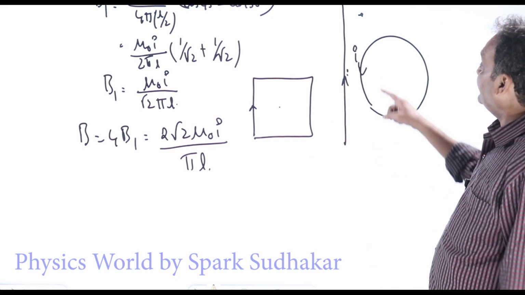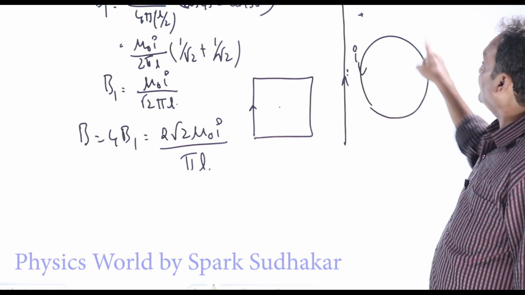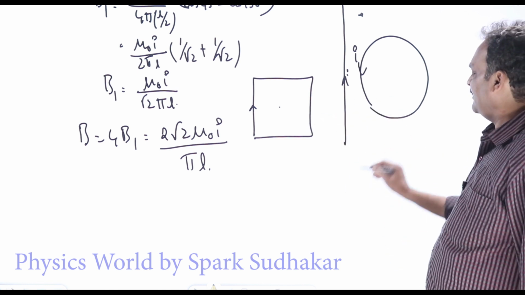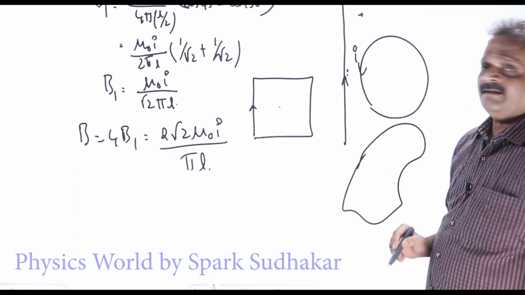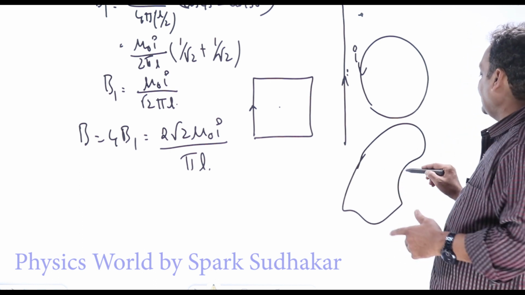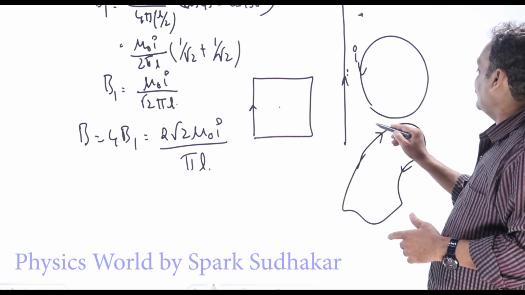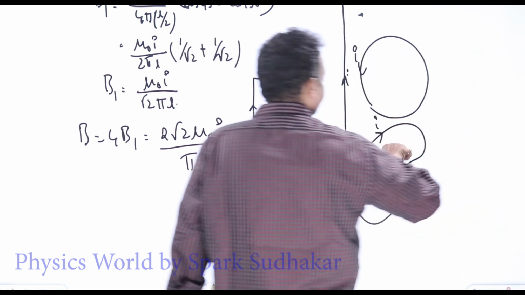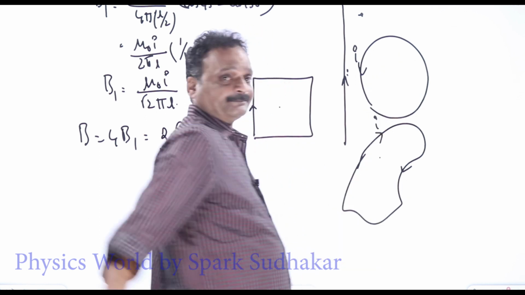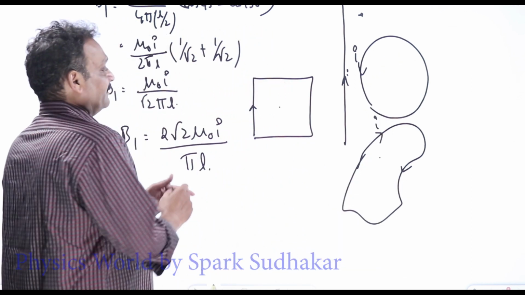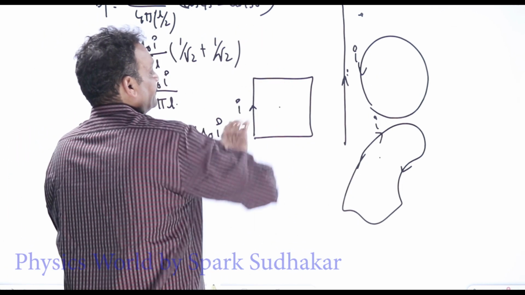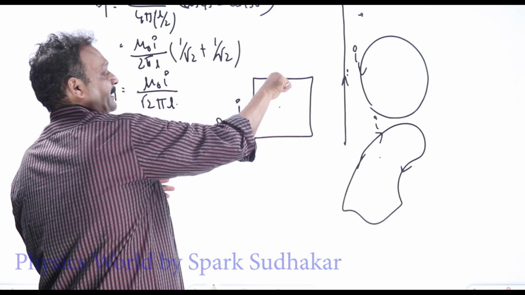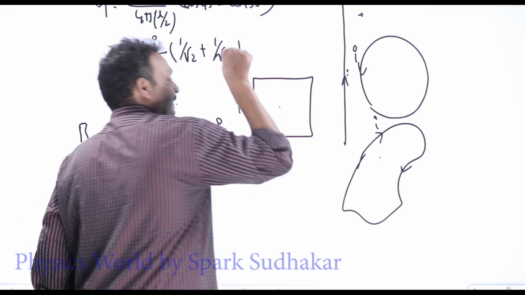It does not depend on the shape of the loop. Whenever some current is in a loop, let it be a square or a circle or any random loop, curl your right hand 4 fingers in the direction of the current, and thumb will give you the direction of the magnetic field. Here we have taken the current direction to be like this. So close your right hand 4 fingers in the direction of current, thumb will give you the direction of the magnetic field, meaning in this case the magnetic field is pointing into the board.